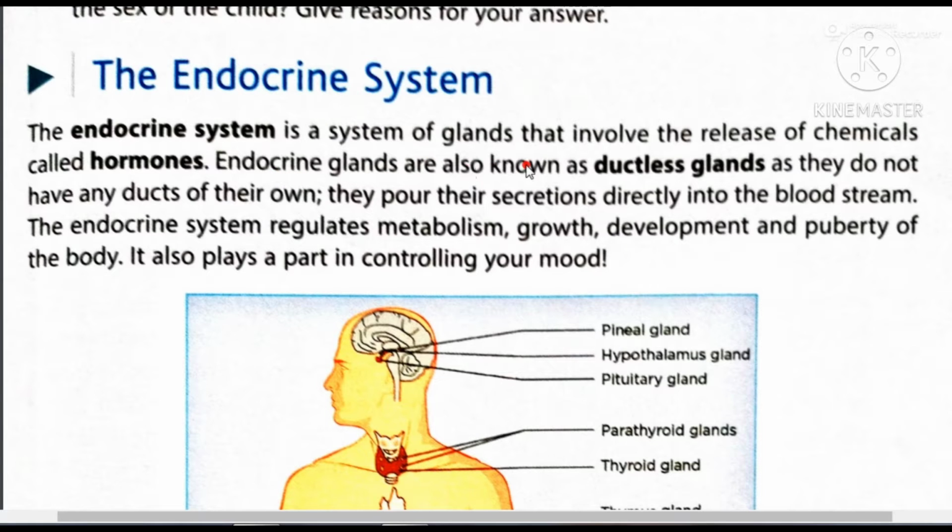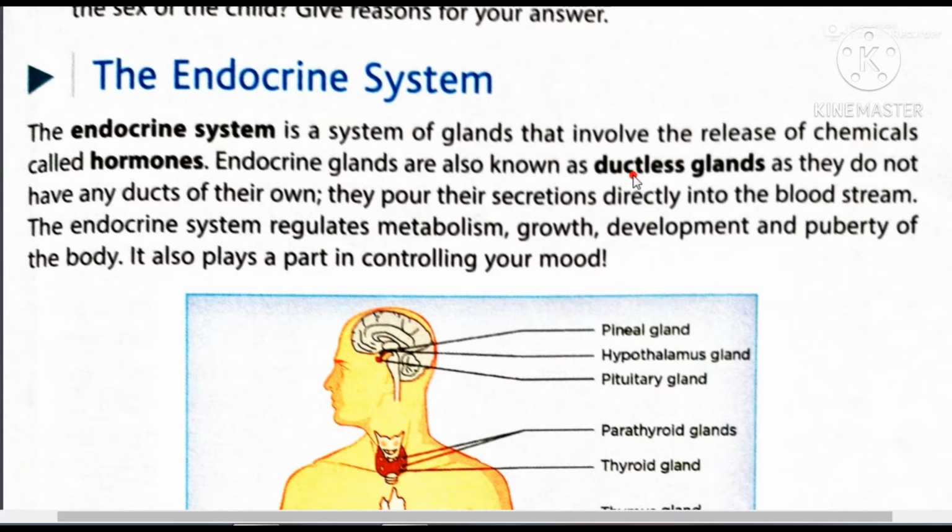Endocrine glands are also known as ductless glands. Basically, glands are of different types. Some secrete with the help of a tube-like system called a duct. Some secrete directly into blood, and some have both kinds of pattern. But in your course, only those glands are there which do not contain a duct.